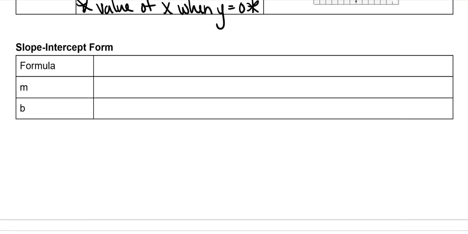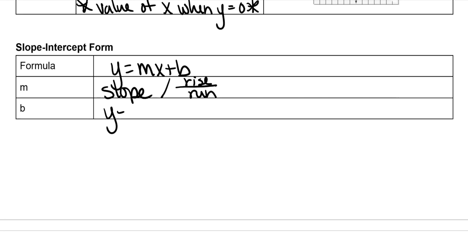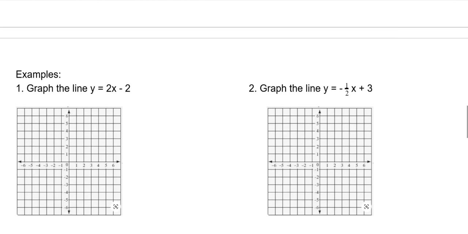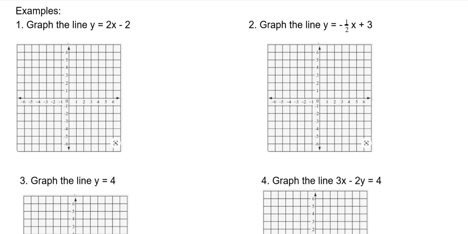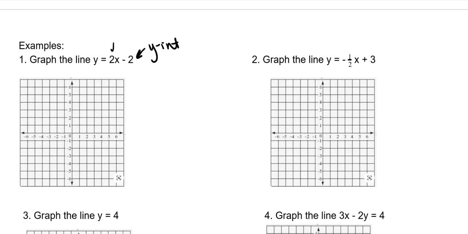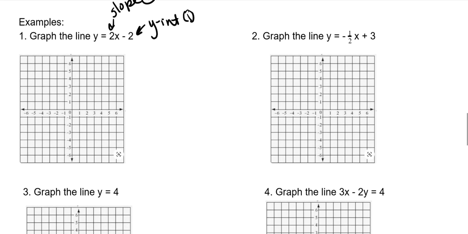All right, so our formula for graphing a line is y equals mx plus b. M is the slope, which is also rise over run, and b is our y-intercept. So if we are graphing this, this is our y-intercept, and this is our slope. You always start with your y-intercept, and the second thing you do is move using your slope.